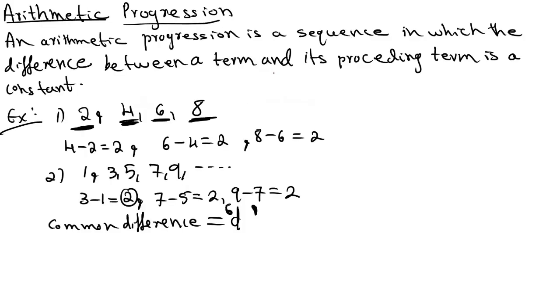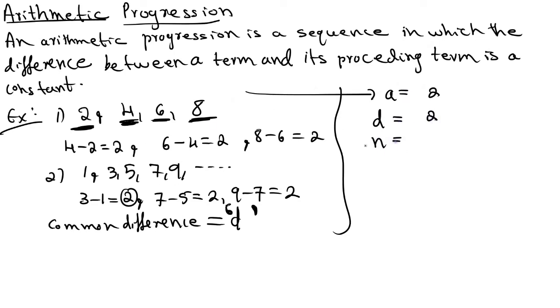In the previous example, what is a? In this example, the first term a is equal to 2. What is the common difference d? The d value, we got, is equal to 2. And n means the number of terms in the sequence. What is the number of terms? 1, 2, 3, 4. So the n value is equal to 4.